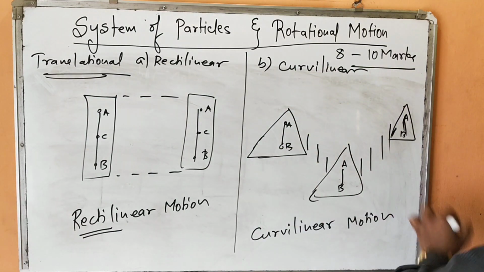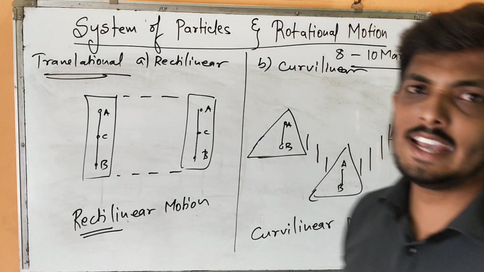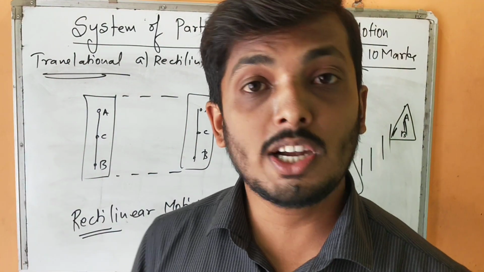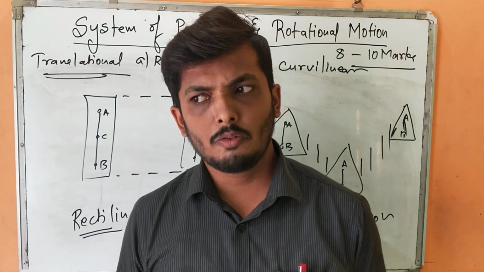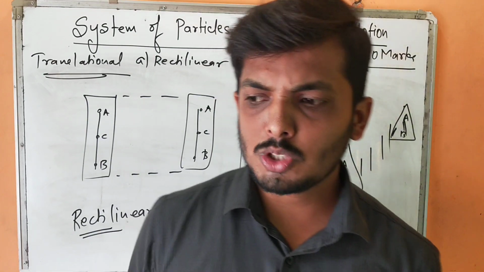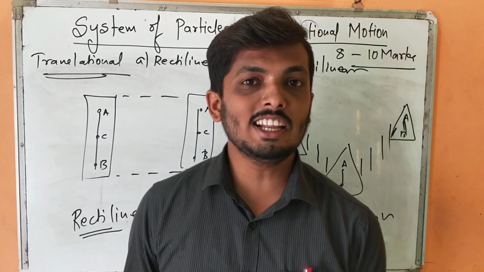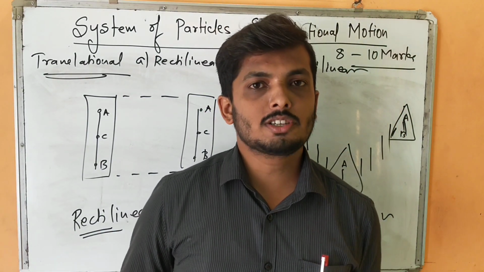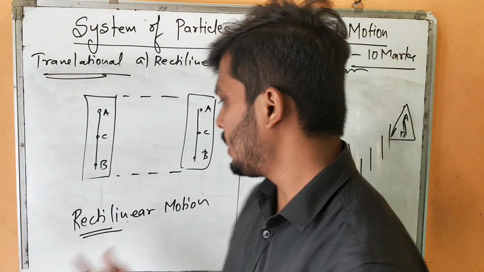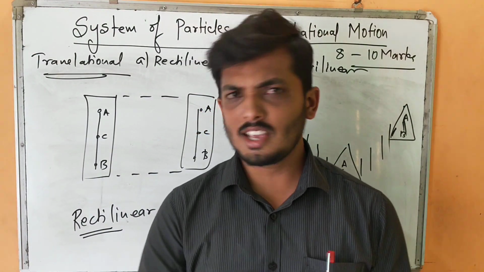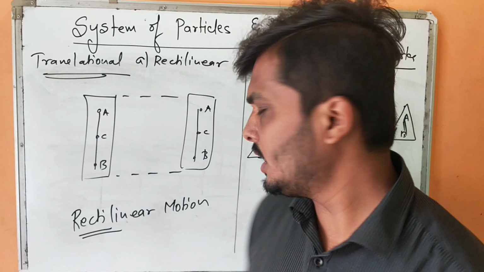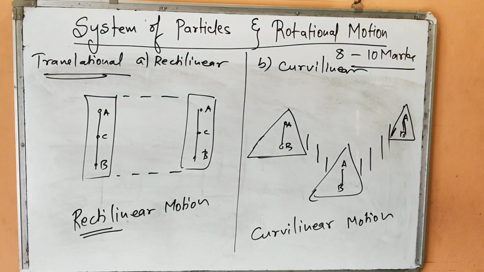If the body is traveling in a certain zigzag path, whatever it is, but still the lines are parallel to each other, then I call it a translational motion. First you take a translational motion, then later you decide whether it is rectilinear or curvilinear. If it is traveling in a straight line, categorize it under rectilinear. If it is taking a zigzag path or any curved path, then categorize it as curvilinear motion.